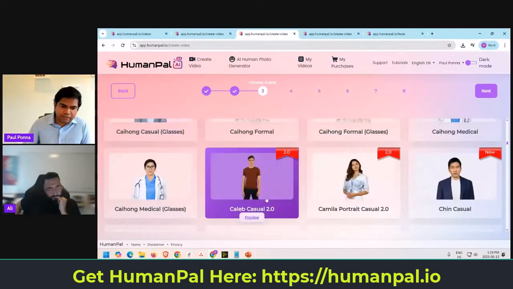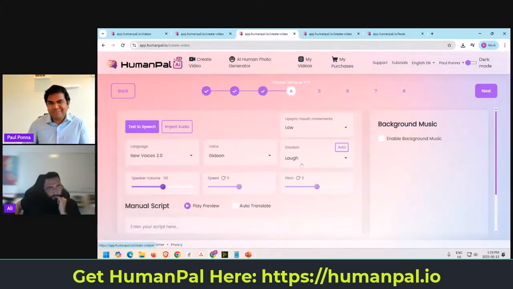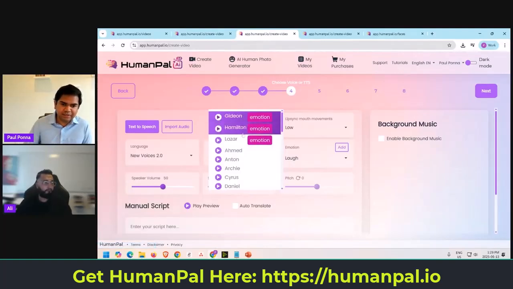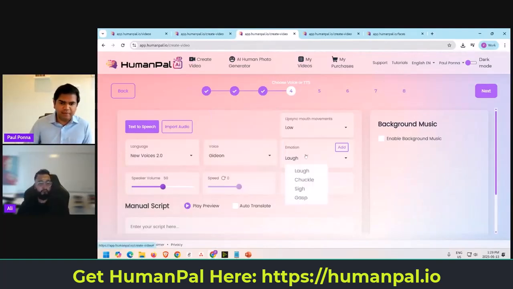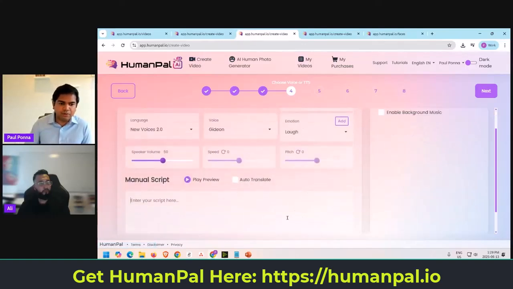Then let's say, for example, I've clicked Caleb here because I've been talking about mostly females so far. See these? We have Gideon, Hamilton, Lazar, and that sort of thing. Same thing. You can add laughter, chuckle, sigh, gasp, and that sort of thing. And here's the thing. You can do this in a 5-minute video, 3-minute video, whatever you want. So basically you can add any amount of emotions throughout the process and it'll be perfect, okay, across the board.